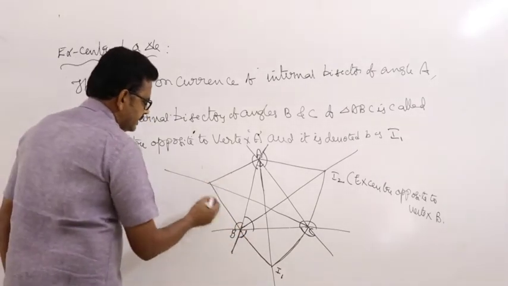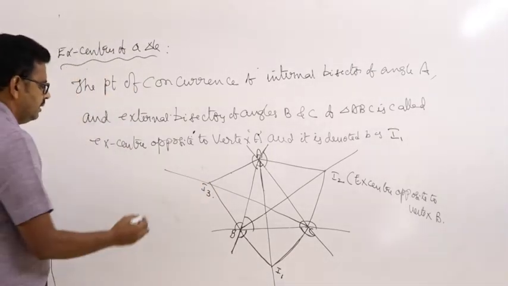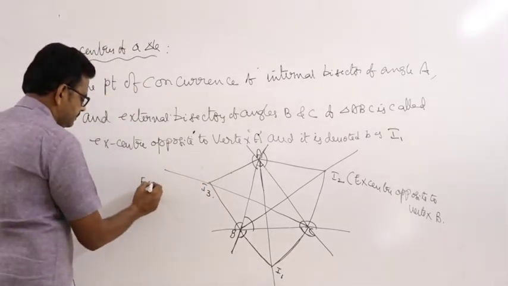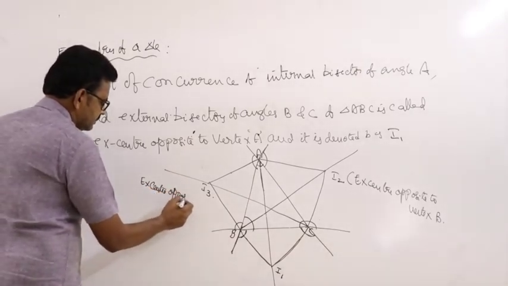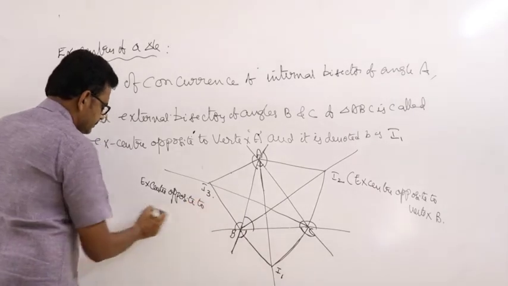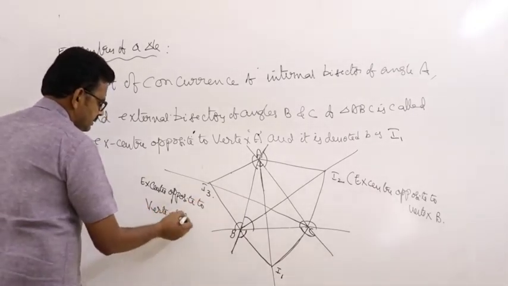These three meet at a point called I3, the excenter opposite to vertex C.